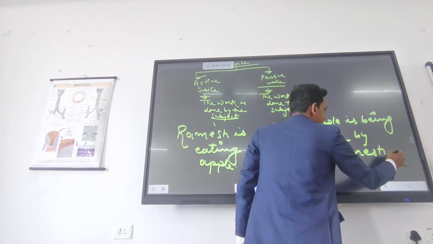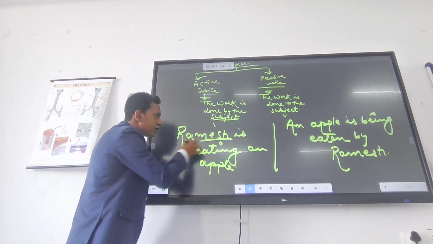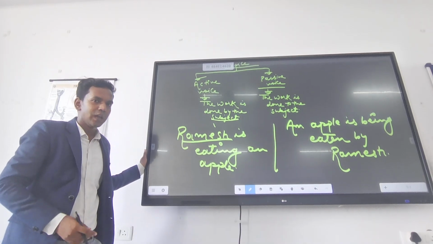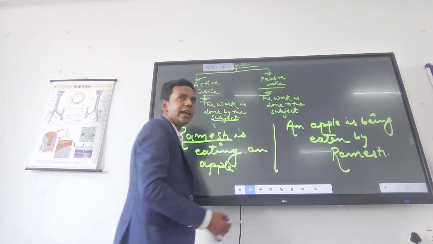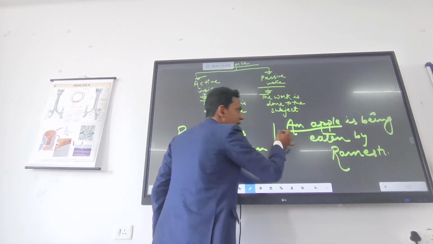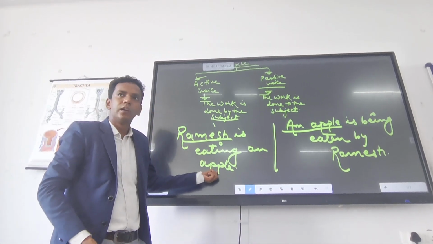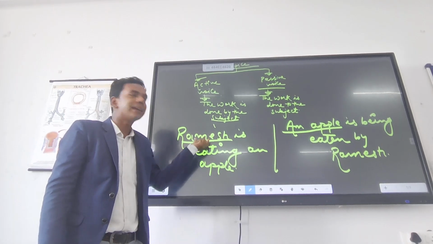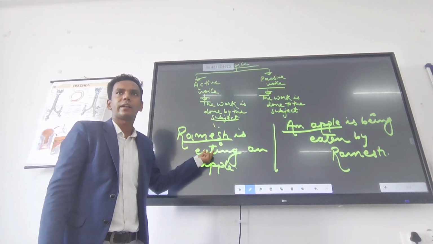Now you see, in the first sentence we are talking about Ramesh. So Ramesh is our subject. And in the second sentence, an apple is being eaten by Ramesh, we are talking about an apple. So an apple is here the subject. In the first sentence, the eating work is done by the subject. So this is called active voice.